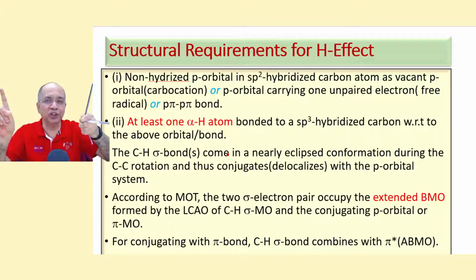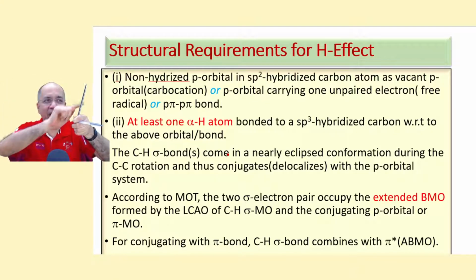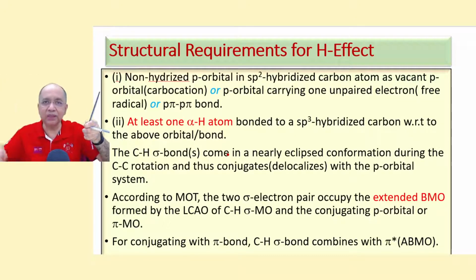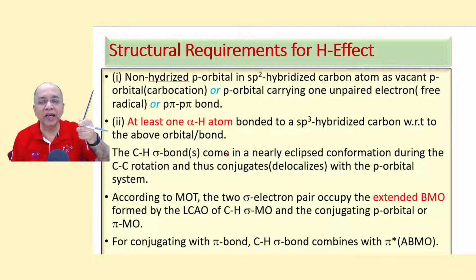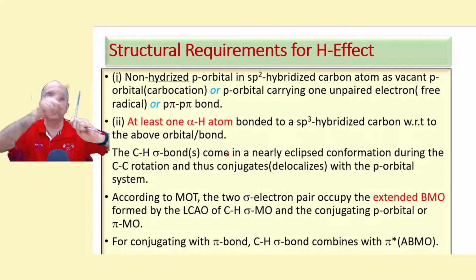At that position, this sigma orbital might overlap with the p orbital or p system, and as a result electron delocalization is possible. In the next moment when the next CH bond comes, it will also overlap, sigma p overlap.